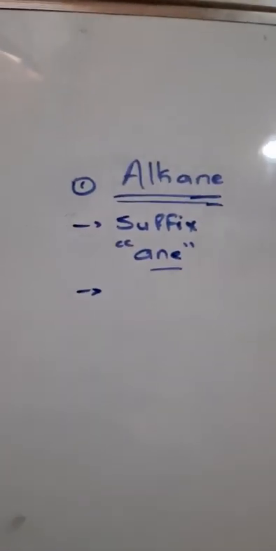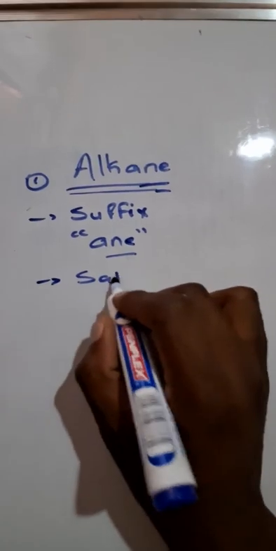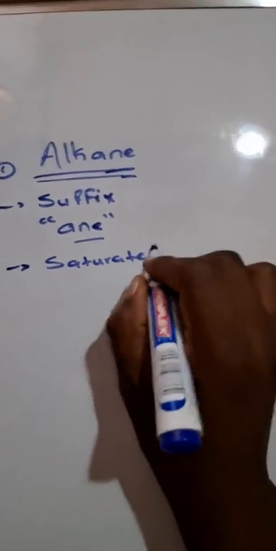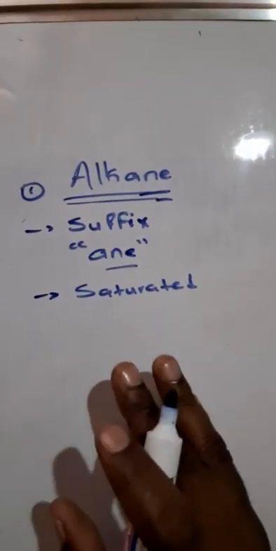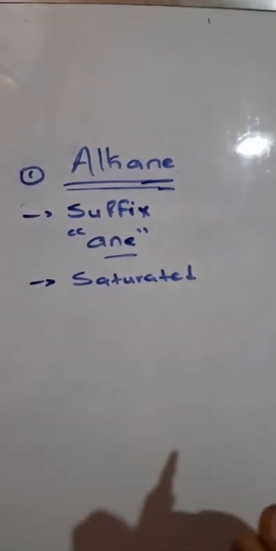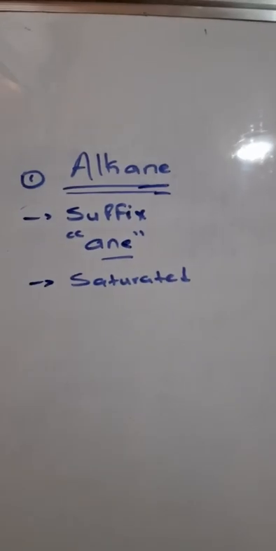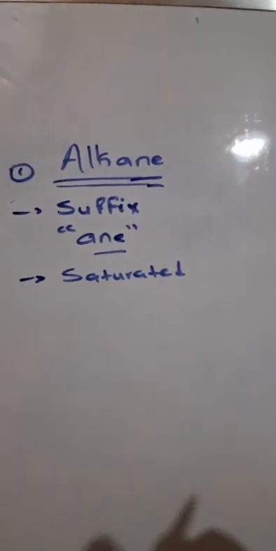Two, the other thing which will help us figure out if this is an alkane is that alkanes are saturated compounds. What do I mean when I say saturated compounds? A saturated compound is a compound that consists of single bonds between carbon atoms. Alkanes have single bonds. There is no double bond, there is no triple bond. Hope that makes sense. So alkanes are saturated.